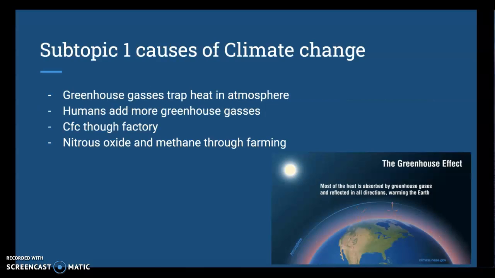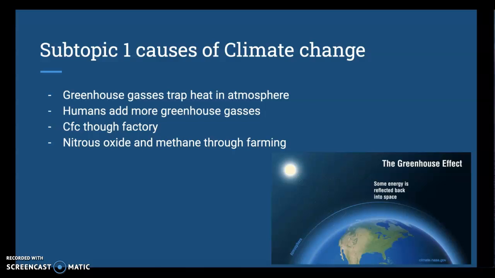My first topic is the causes of climate change. Climate change is caused by the greenhouse effect. The greenhouse effect is when greenhouse gases trap the sun's heat in our Earth's atmosphere, heating up the planet. This is normally a natural phenomenon, but humans have worsened the greenhouse effect by adding more gases into the atmosphere.